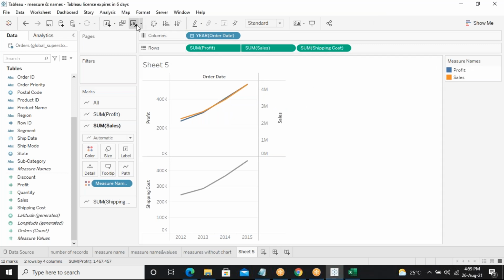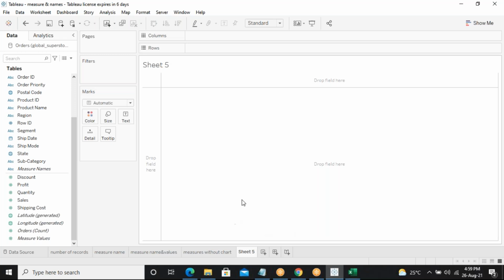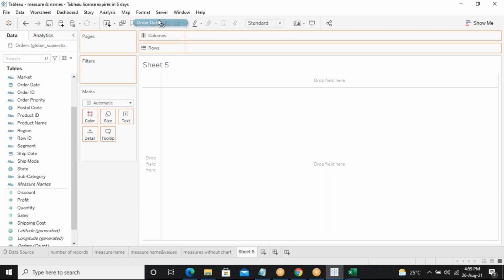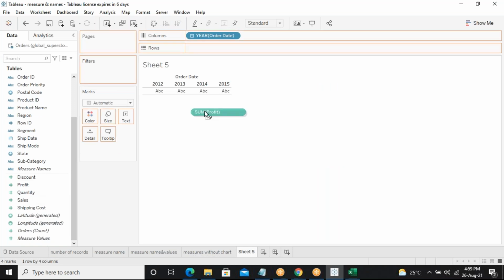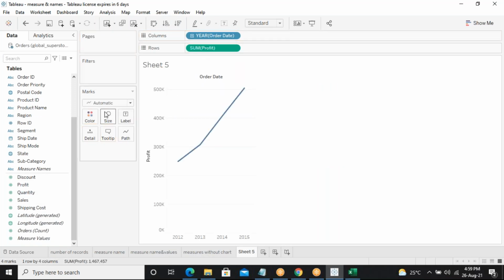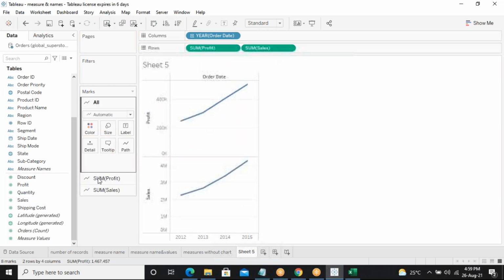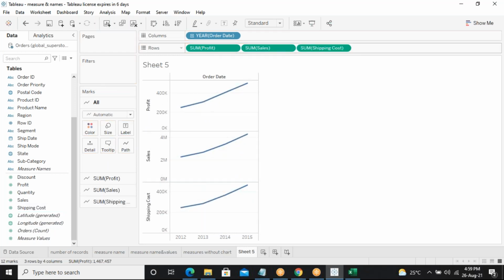Okay, I'll clear this right now because it's getting that error. So now just see here. I'll take this order date, and I'll take the sum of profit, and then the sum of sales, and the sum of shipping cost. When I drag, it will automatically be aggregated. I'll tell you what that aggregating is. Okay, just sum of profit, sales, and shipping cost.